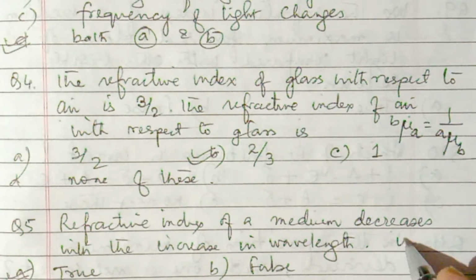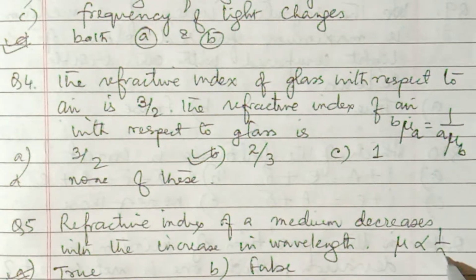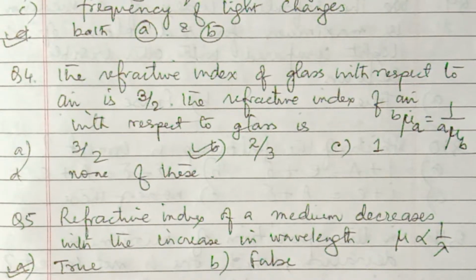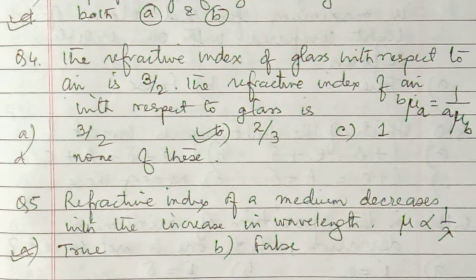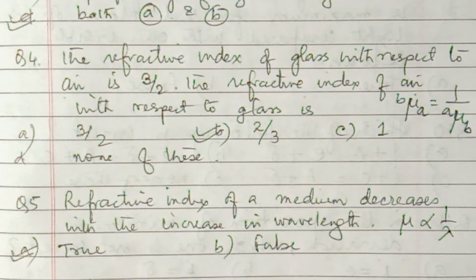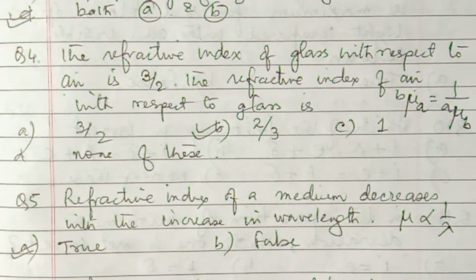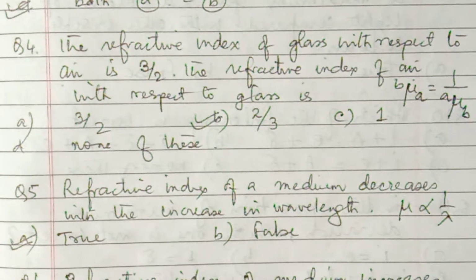Refractive index is inversely proportional to wavelength. Red has maximum wavelength, so it will have minimum refractive index, and that's why the red color travels with the maximum speed in a medium. That is the reason.